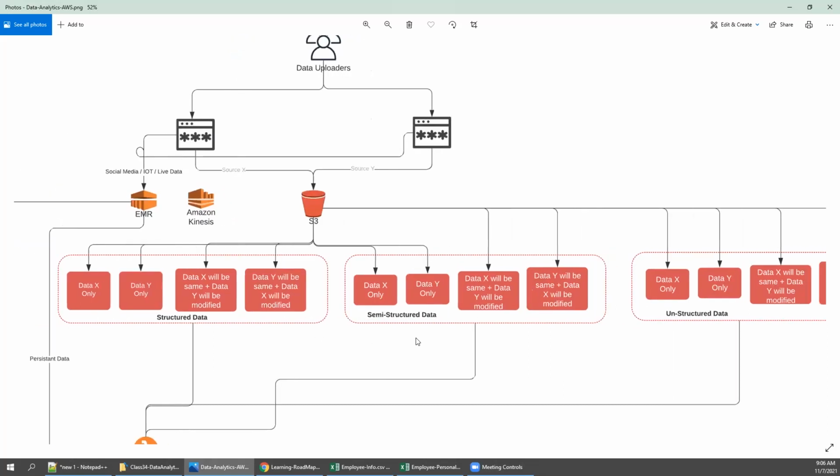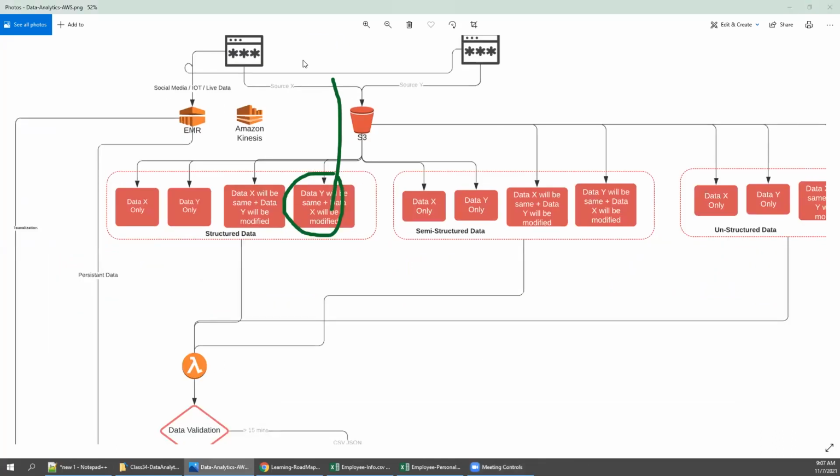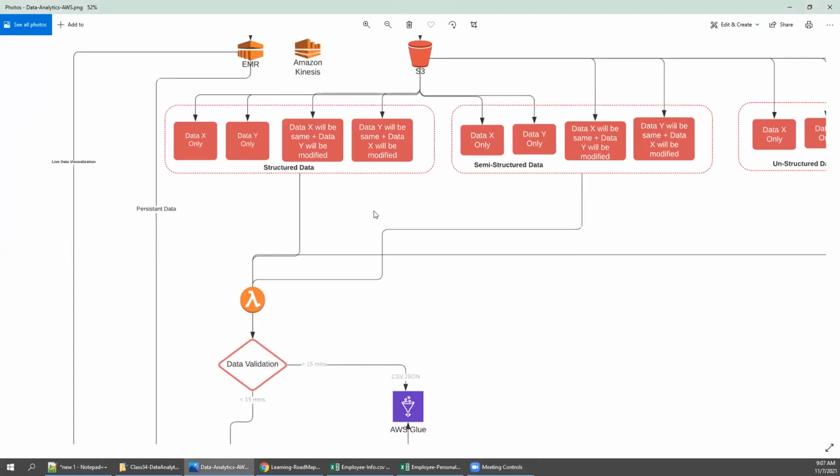As of now, we will assume the data is getting uploaded to S3. Either we are going to pull it or they are going to push it to the S3 bucket. The moment the data is received in one of the folders of the S3 bucket, how do you understand what services you need to use, what services you need to think about as part of the data ETL process?